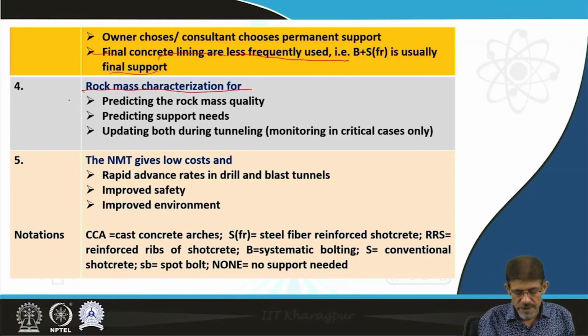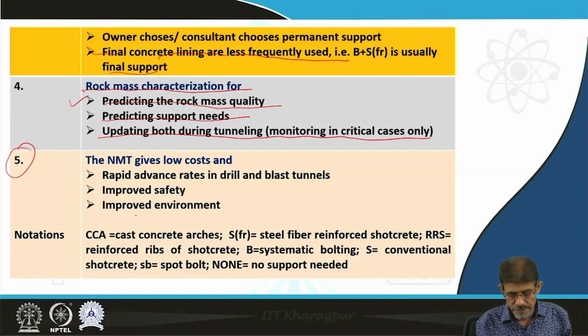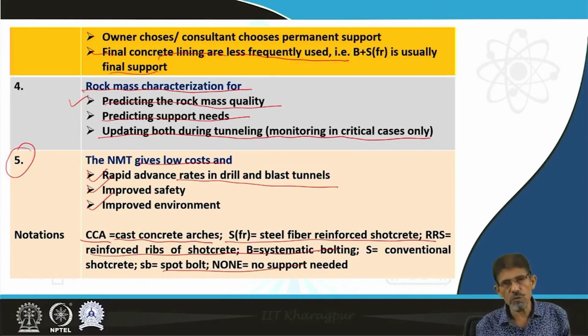This rock mass characterization is utilized for predicting the rock mass quality, predicting support need, and updating both during tunneling, with monitoring in critical cases only. The claim of the NMT is low cost and rapid advance rate in drill and blast tunnels, which is economical, improves safety and improves the environment. Here the CCA represents the cost of concrete, and you can note down all these notations.